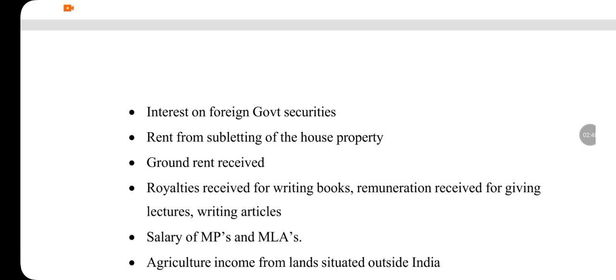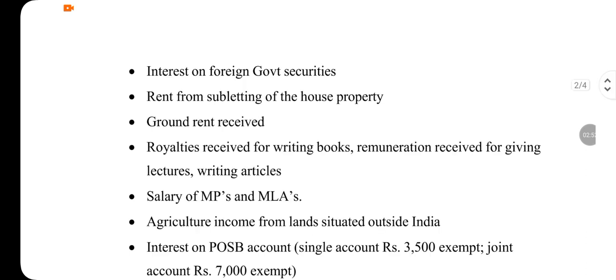Interest on foreign government securities, rent from subletting of house property, ground rent received, royalties received for writing books, remuneration received for giving lectures and articles. Whenever there are programs, you call a guest, he or she gives a talk, you pay them as an honorarium or something. So that comes under the head income from other sources.